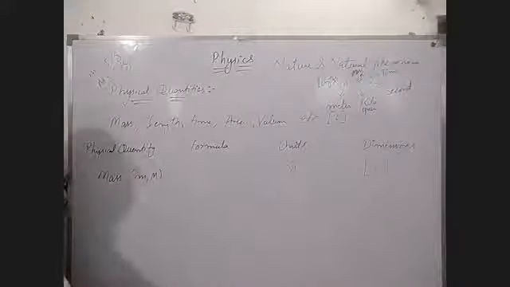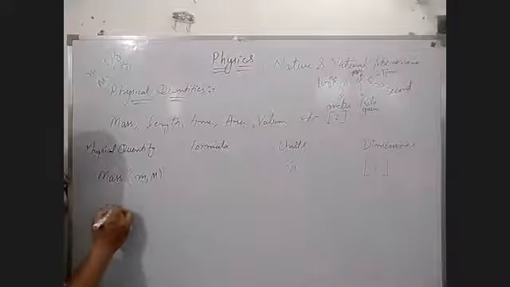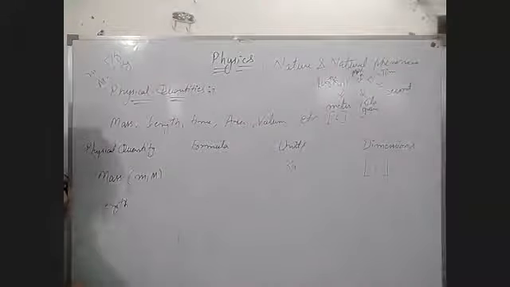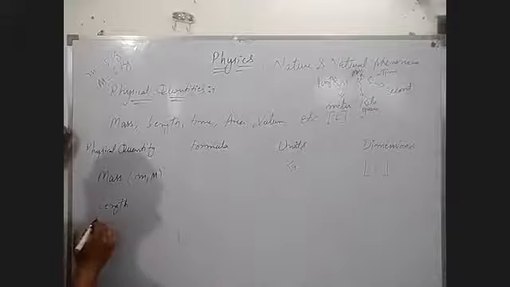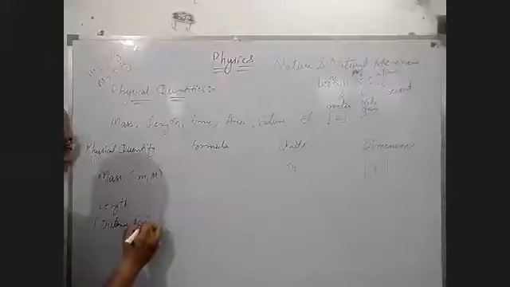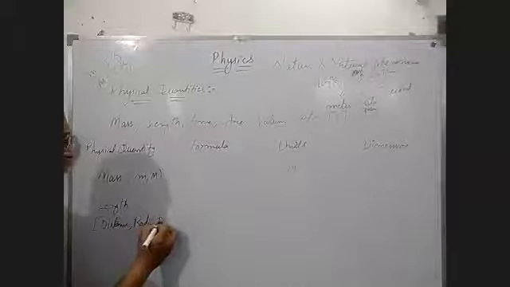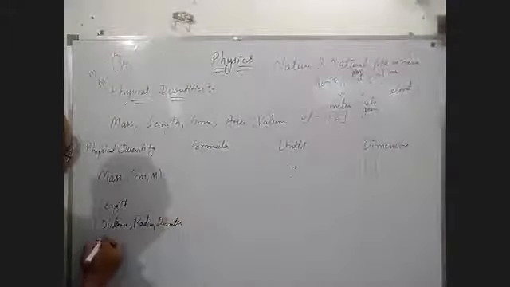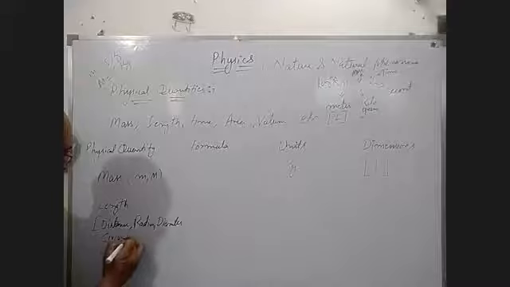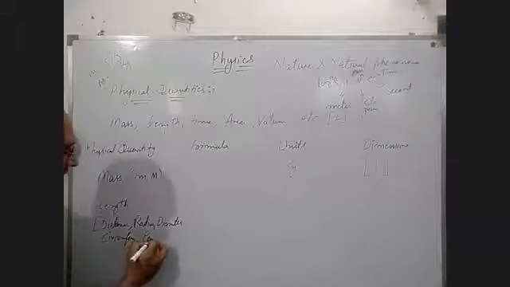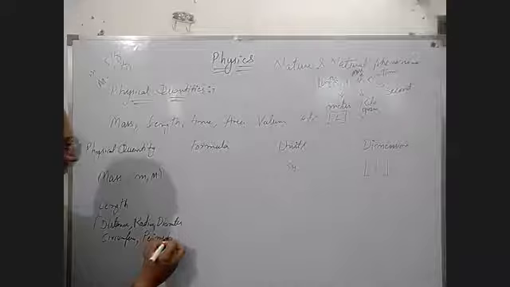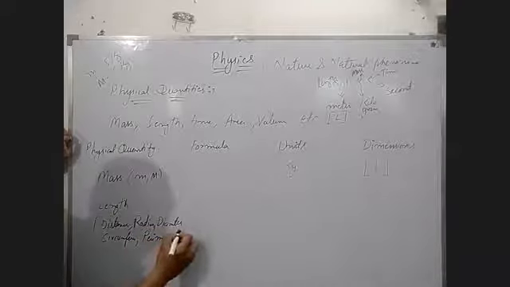Second thing, after that, is length. Length, distance, radius, diameter, circumference of a circle, perimeter of square and rectangle and similar things.